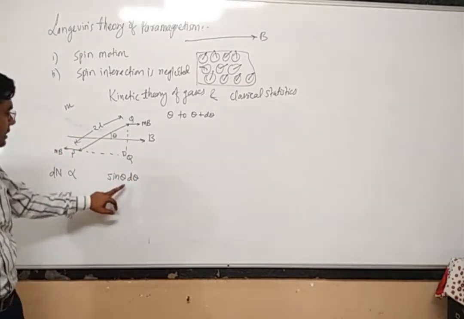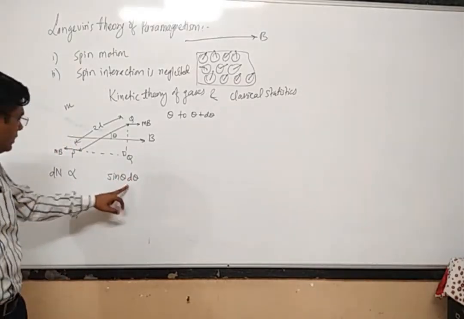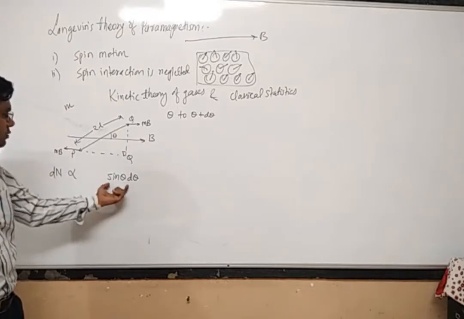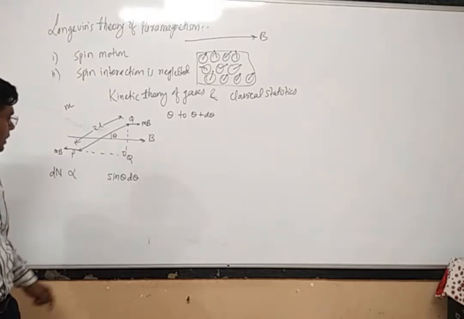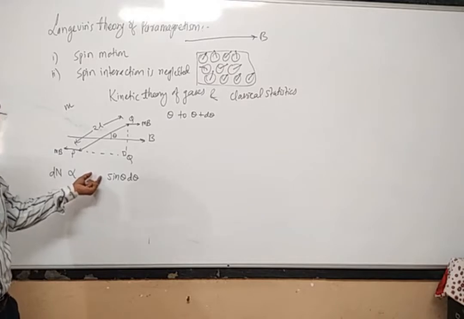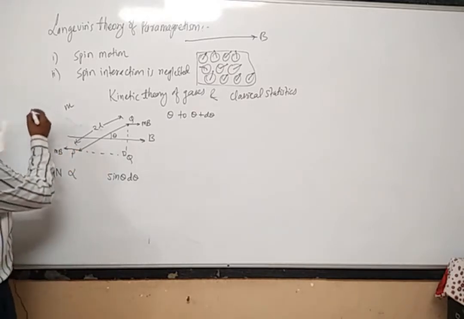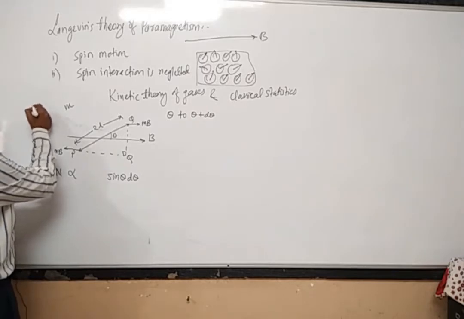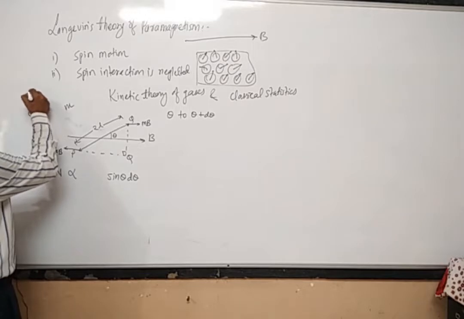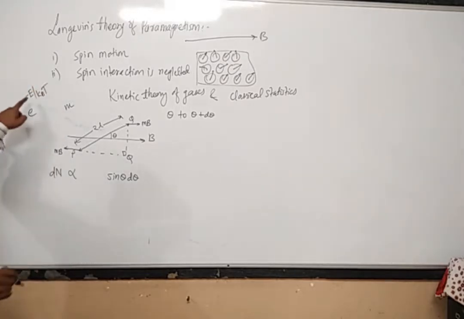Okay, sin theta and d theta. Classical mechanics tells us that these many numbers will be proportional to sin theta into d theta. Again, suppose that the energy of every magnetic dipole moment is given by, because of the law of equipartition of energy, e raised to power minus E over Kb into T, where E is the potential energy of the dipole moment and Kb is the Boltzmann constant and T is the absolute temperature.